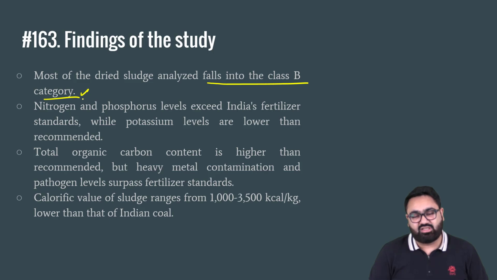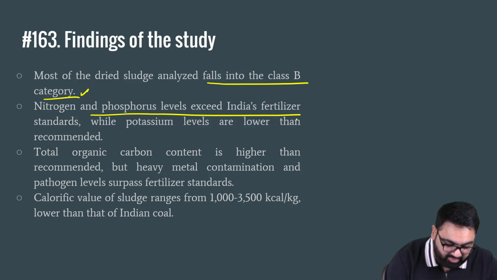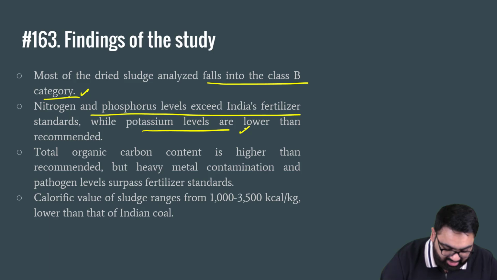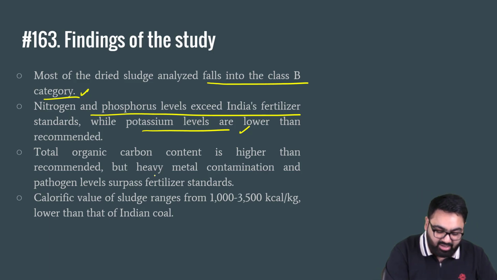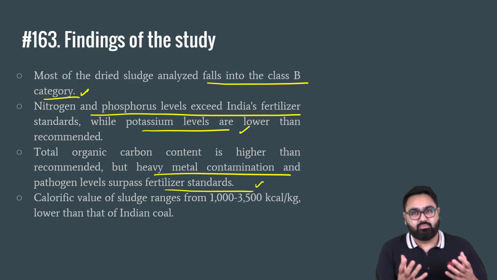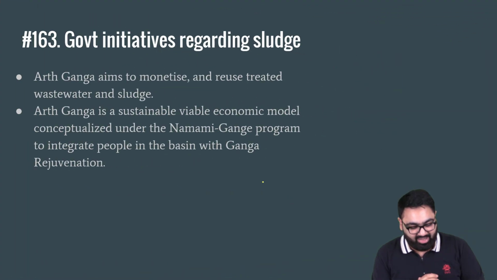In this, most of the sludge of India has increased levels of nitrogen and oxygen as compared to our fertilizer standards, while potassium levels are lower than what is required. Total organic carbon content is higher than recommended, and heavy metal contamination and pathogens surpass the fertilizer standard. So basically, if you compare it with the fertilizers that are used in India, there have to be some changes made, but it does have the potential if a proper study is conducted before using this as a fertilizer.